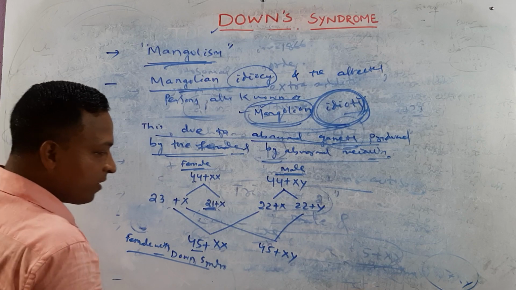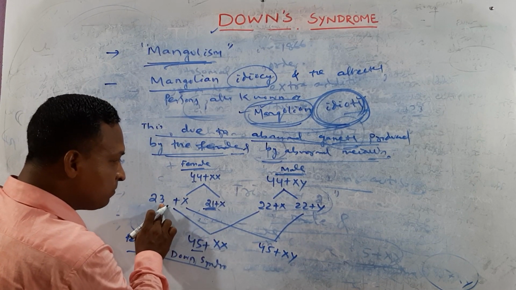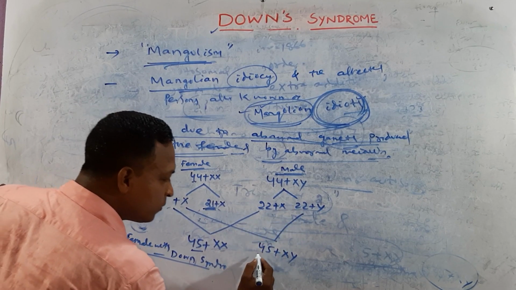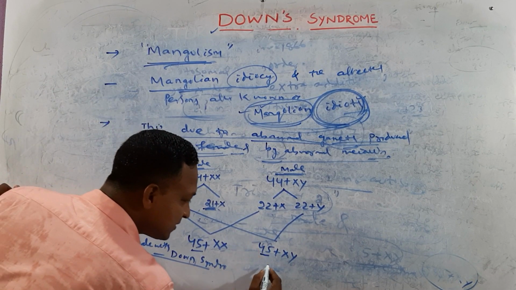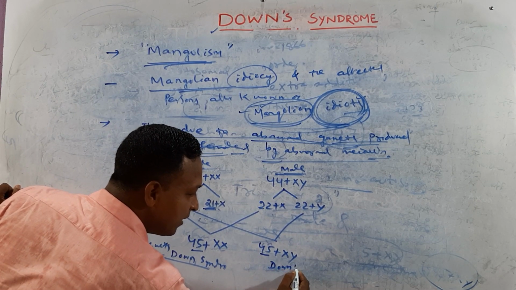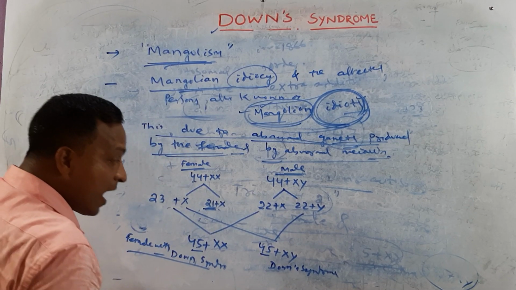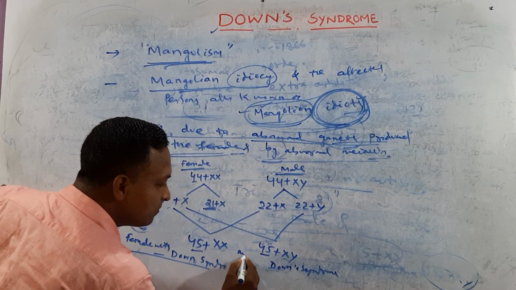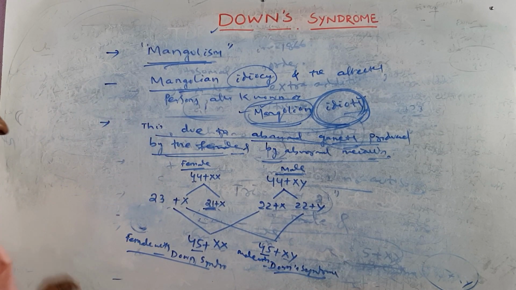And try to focus, my dear. Here 2 number 21 autosomes, here 1 number 21 autosome. That means 3 number 21 autosomes. That means this is going with Down syndrome. And XY means male, a male with Down syndrome. Clear?